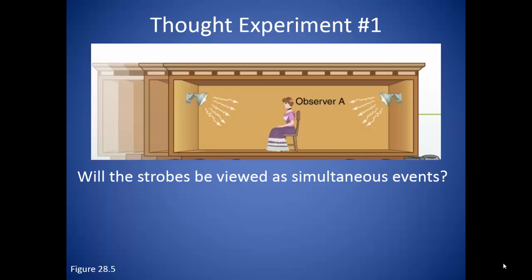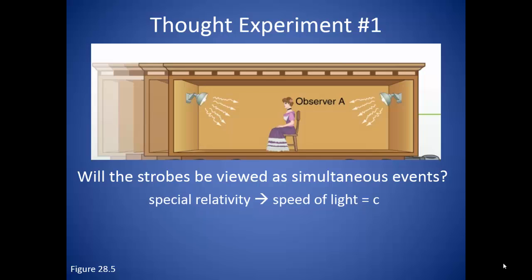Take the lady in the rail car. She is sitting in a chair with two strobe lights exactly equal distances on either side of her. Each strobe flashes at exactly the same time, or simultaneously. The question here is, will the lady sitting in between the lights view the strobes as simultaneous?